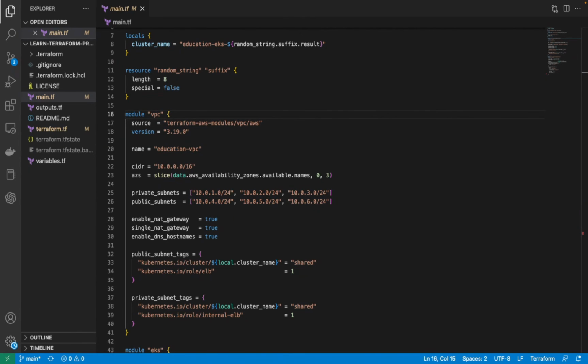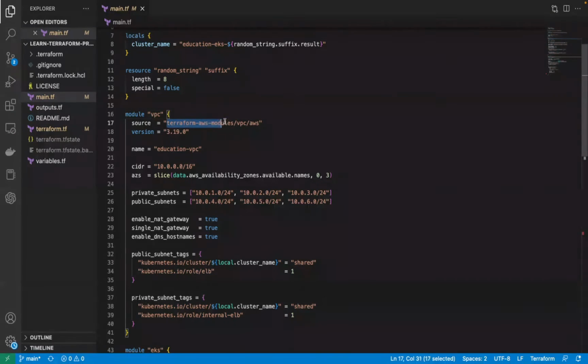If you have a programming background, then you know how a subroutine can be called from multiple places in multiple ways. It's the same way with a module, which is an abstraction, and you can call that module in multiple Terraform codes and then override some values whatever you need. So the same way we are calling this module.